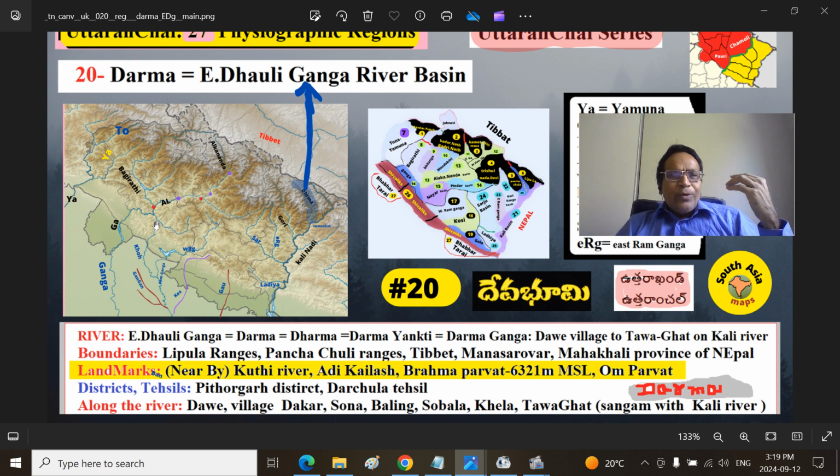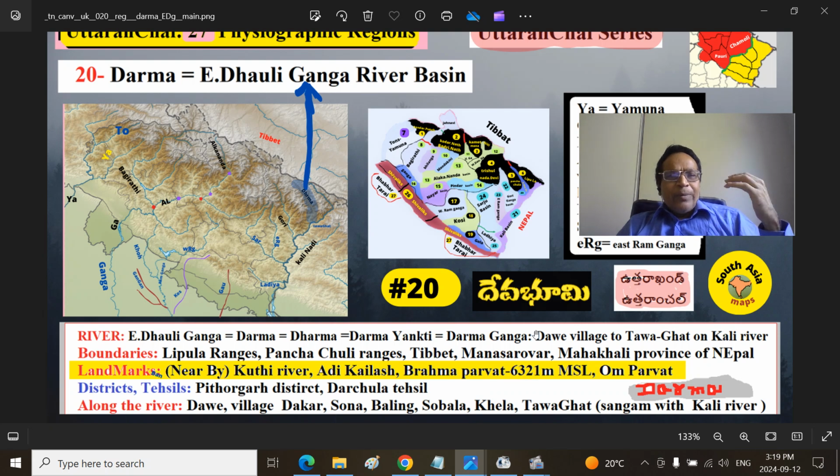So we looked at the boundaries. You need not remember them. If you overall keep this map in mind, you can very easily discern them. The landmarks are nearby. This is the Kuti River, a tributary of actually the parent river, that is the Kali River. Then we have Adi Kailash Mountains and Brahma Parvat on the eastern side, and Brahma Parvat peak is 6321, and Om Parvat, those regions.